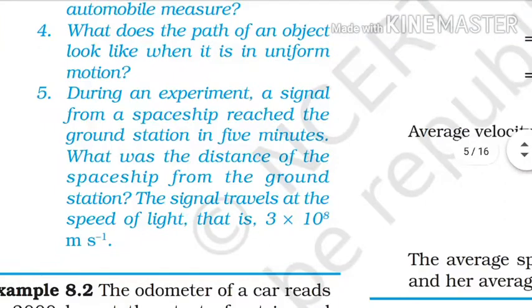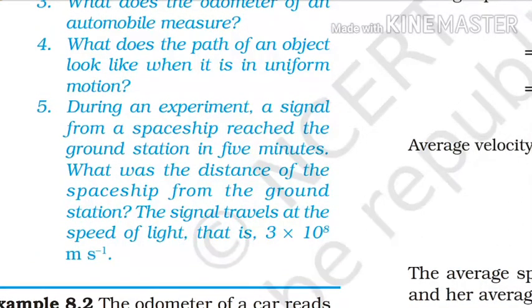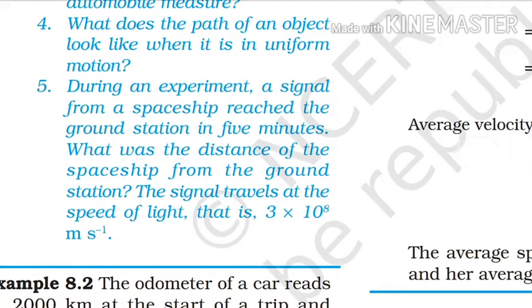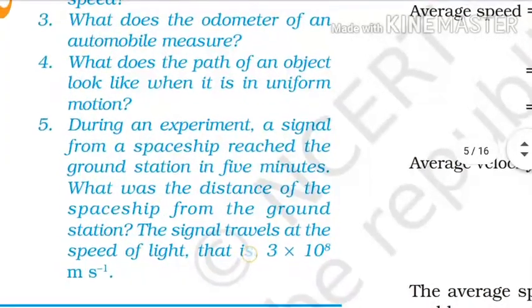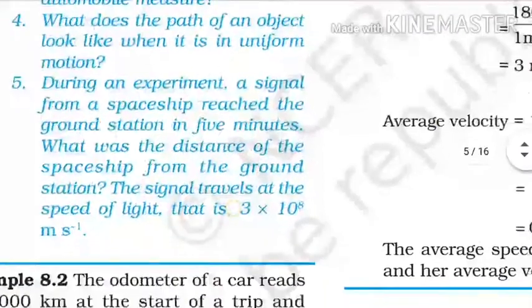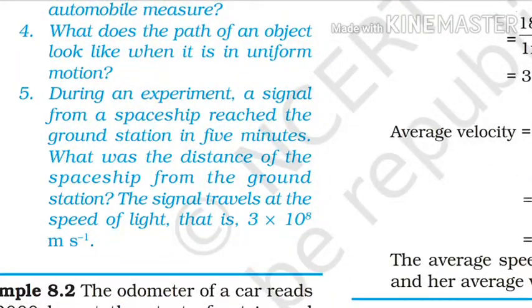Now come to the fifth question. During an experiment, a signal from a spaceship reached the ground station in 5 minutes. What was the distance of the spaceship from the ground station? The signal travels at the speed of light, that is 3 into 10 to the power 8 meter per second. It means in 1 second the light goes a distance of 3 into 10 to the power 8 meters.